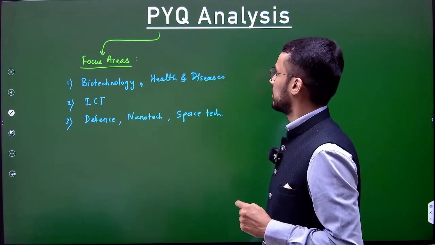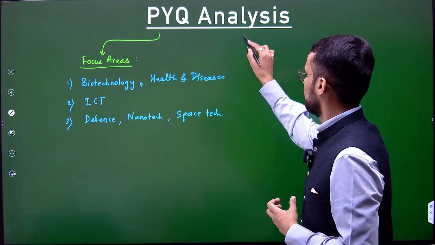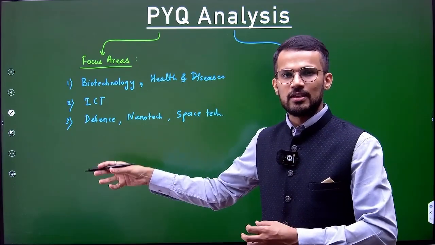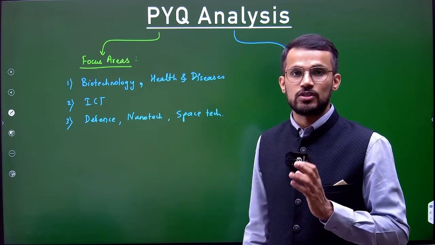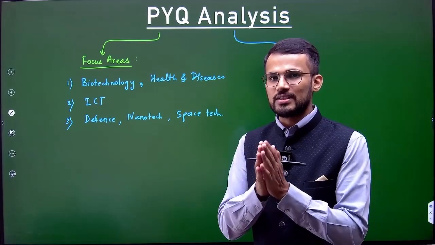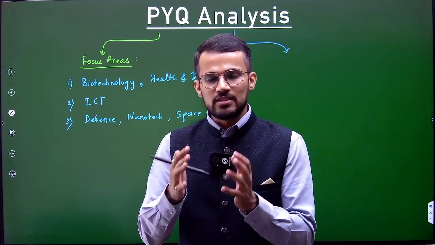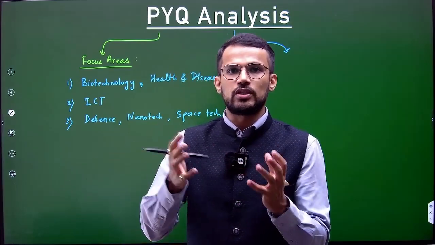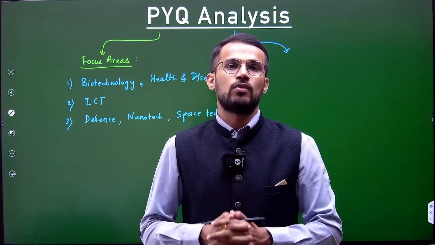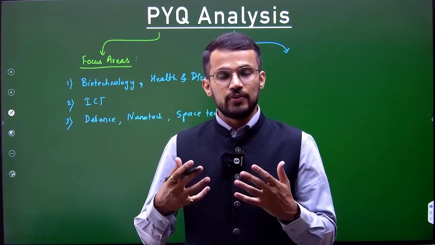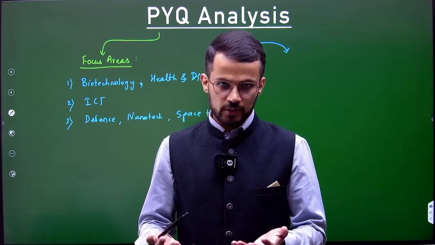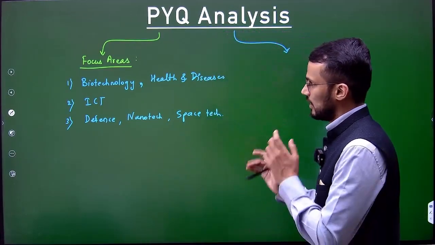One more aspect that I would like to highlight here is that when you analyze PYQs, we have discussed that sometimes 10, sometimes 9, sometimes 14 questions have been asked. But there is also a slight overlap of science and technology with ecology questions. And hence, if you consider those ecology questions as a part of science and technology, then the weightage of science and technology increases even further, right? So that is another aspect.